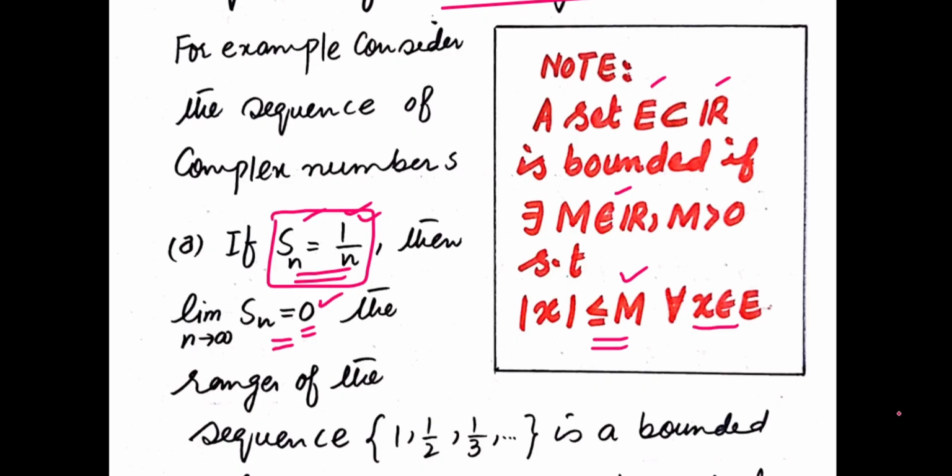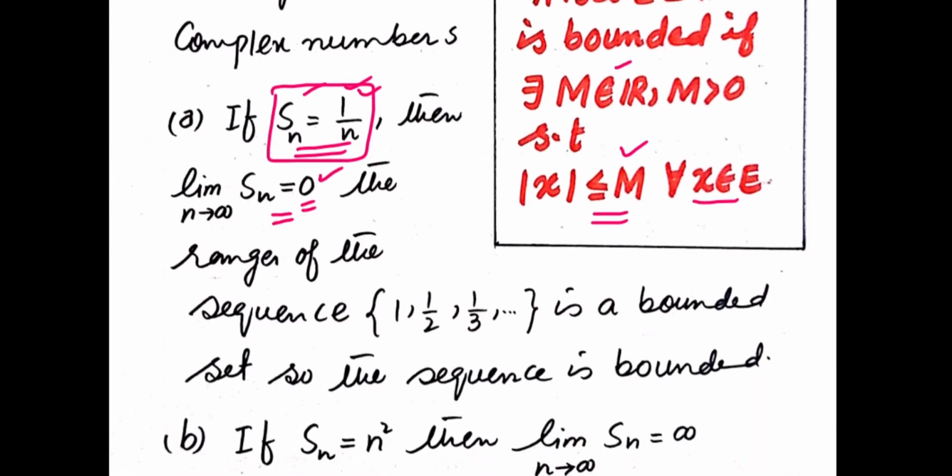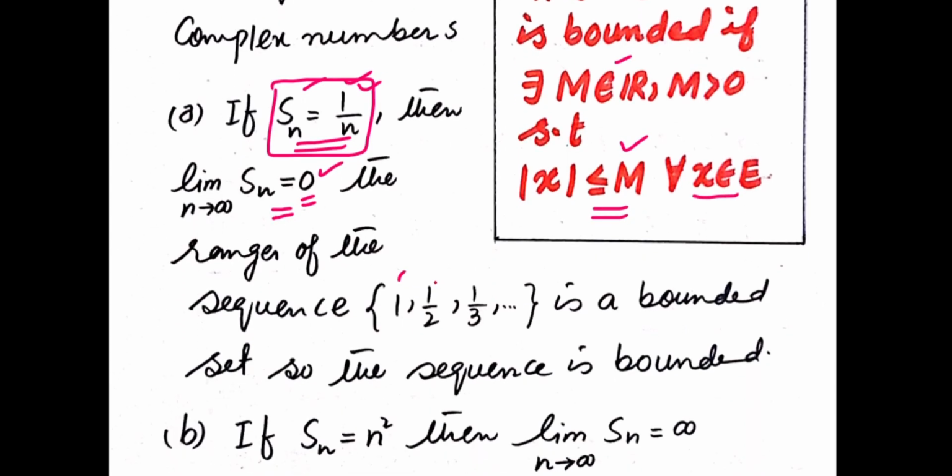set of values. For n equal to 1, this gives 1. For n equal to 2, this is 1 over 2, then 1 over 3, and so on. This is the range of the sequence. Now this range is a bounded set, so the sequence is bounded.